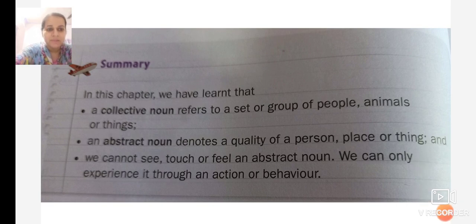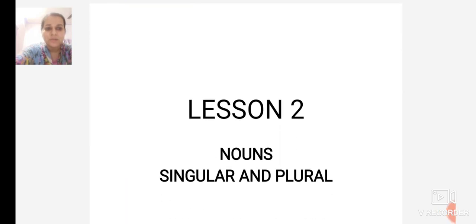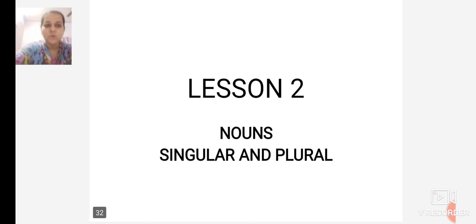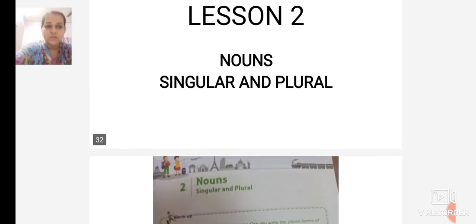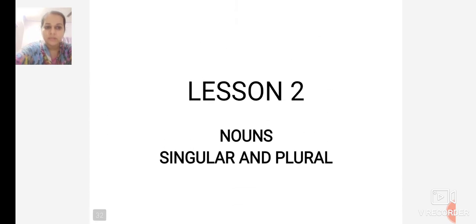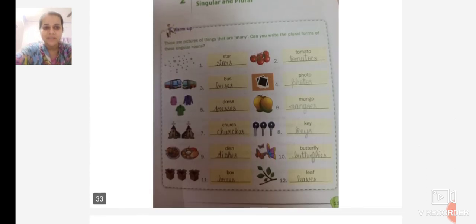Students, here we end with the lesson 1. Now we move ahead with the lesson 2. Revision of lesson 2, nouns, singular and plural. Now we all know what is singular and what is plural. Singular means which is one, which is referred as one, and plural is more than one. So singular and plural. First we move on to the warm-up exercise.